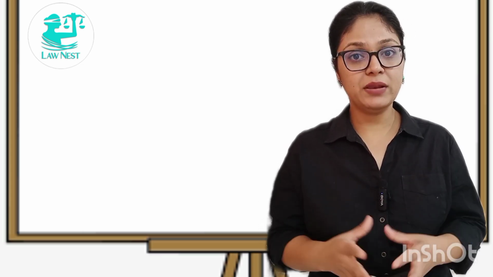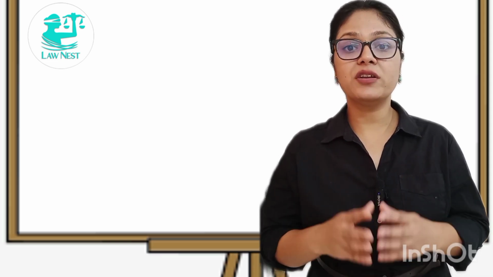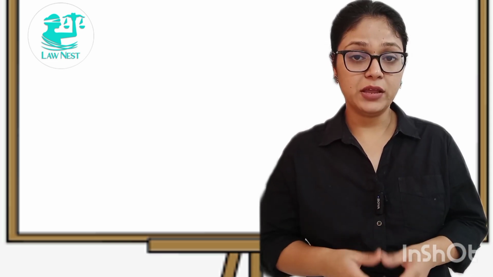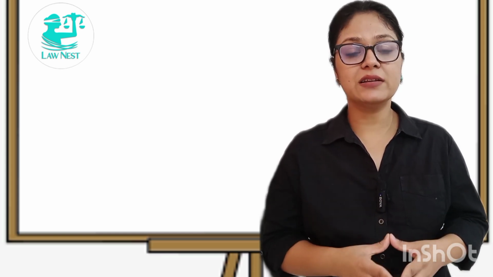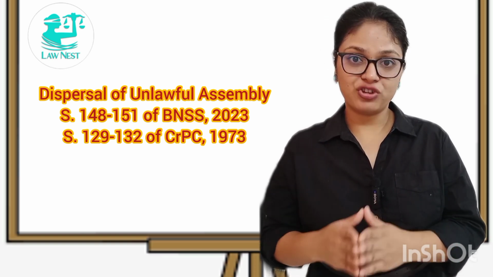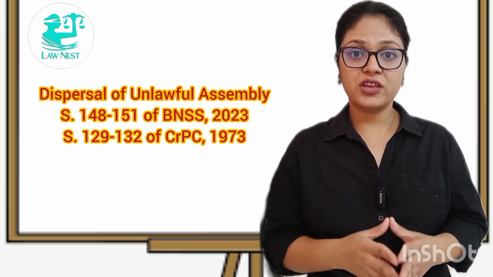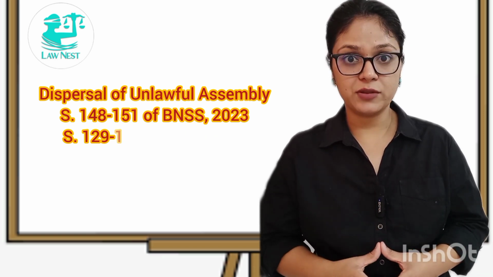Now, unlawful assembly creates a problem of public order. So, it is important to disperse or control the unlawful assembly. The provisions related to dispersal of unlawful assembly are covered under section 148 to 151 of the Bharatiya Nagarik Suraksha Sanhita. Or if we talk about CrPC, it was covered under section 129 to 132 of the CrPC.